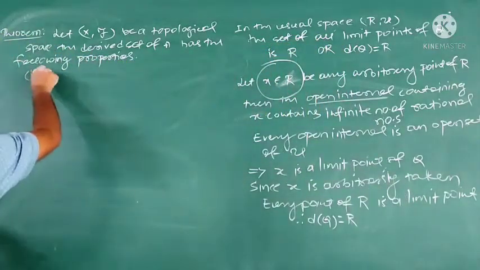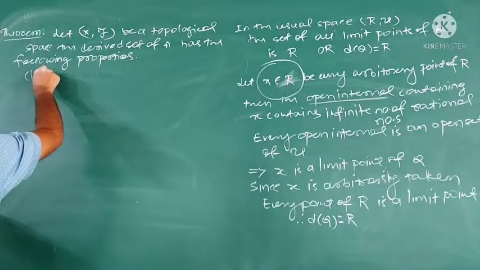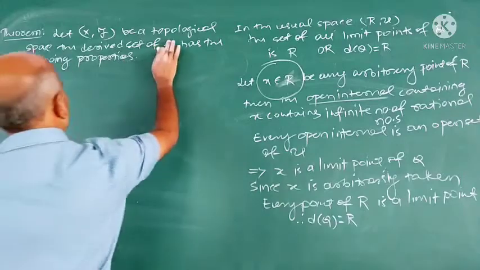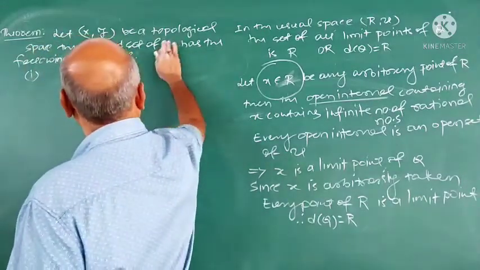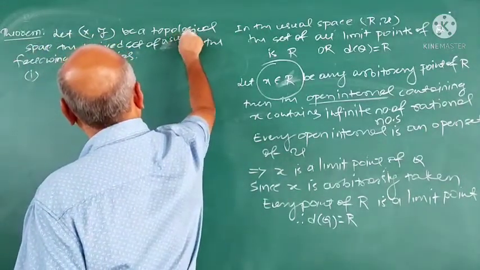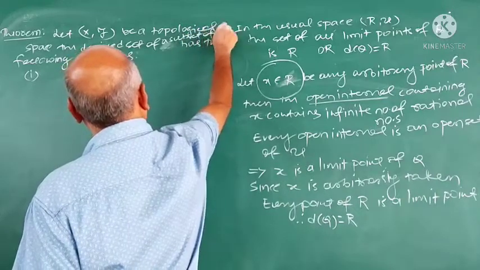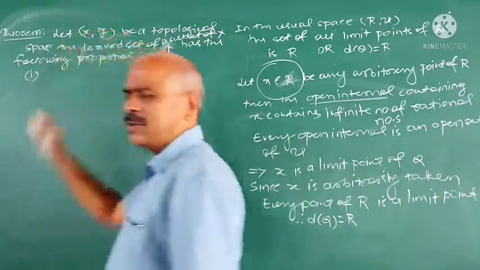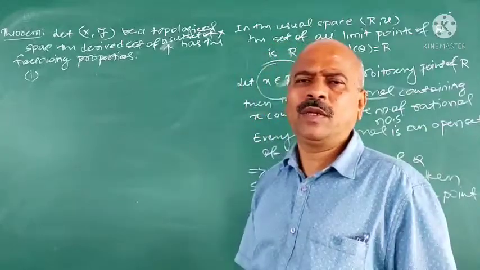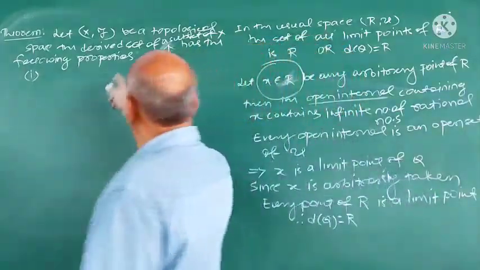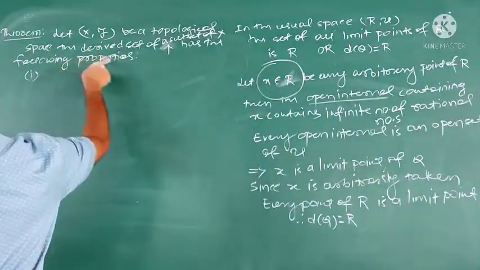First one, the derived set of not only A, the derived set of a subset of X. A is one subset. All the subsets of X. Derived sets of all the subsets of X have the following properties.